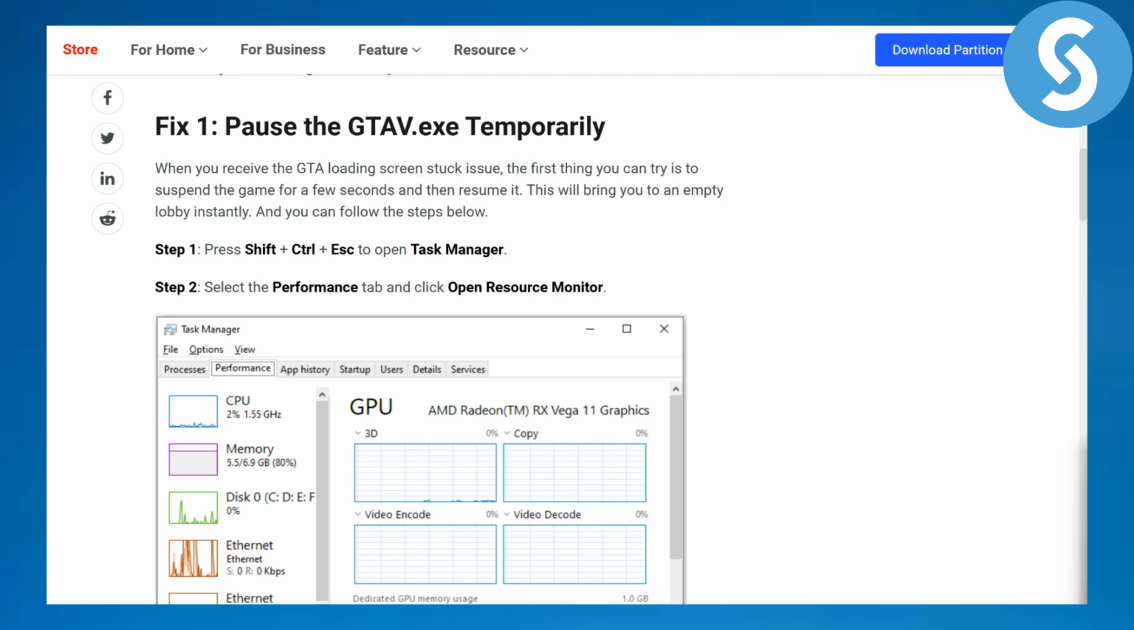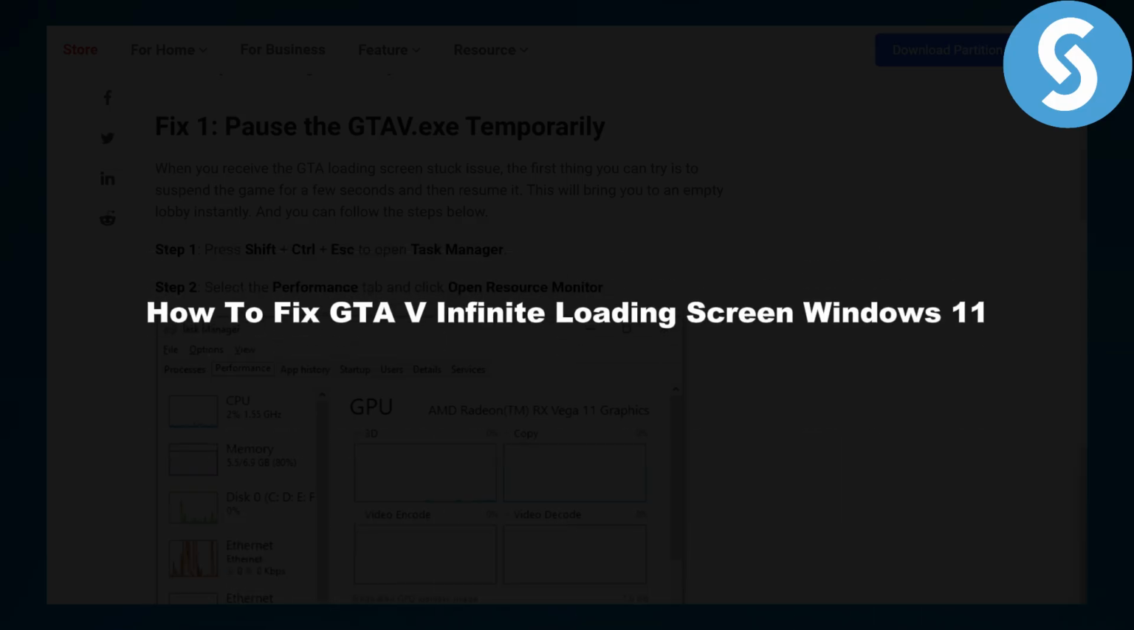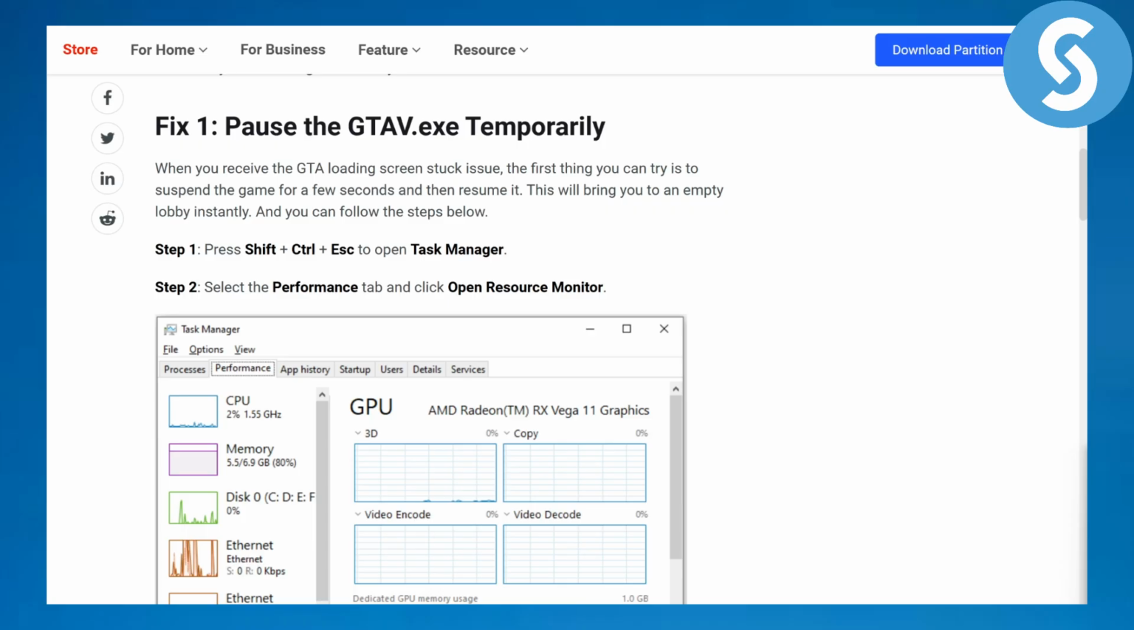This is Umar from Simple Tutorials, and today we will be discussing how to fix the GTA 5 infinite loading screen on Windows 11. I am currently using Windows 11, and sometimes this could be an issue.